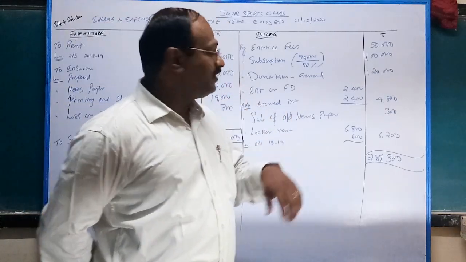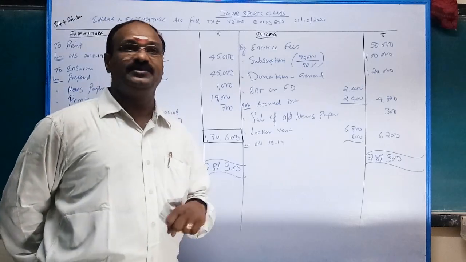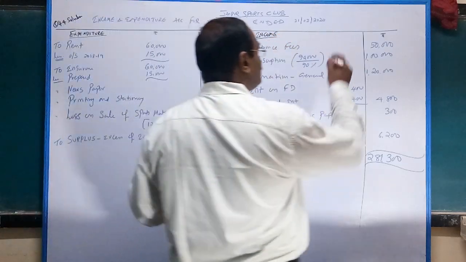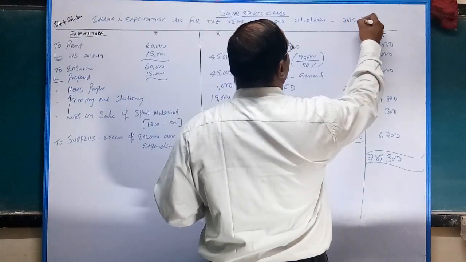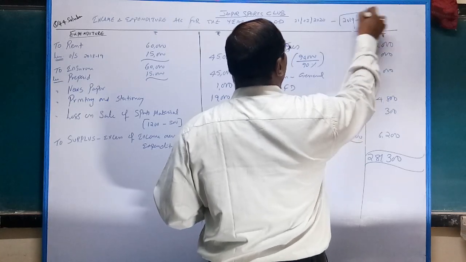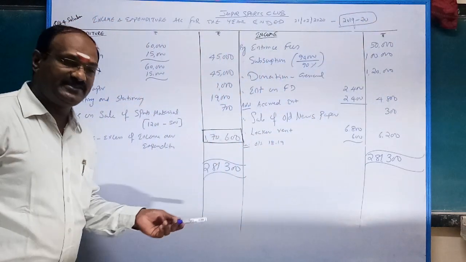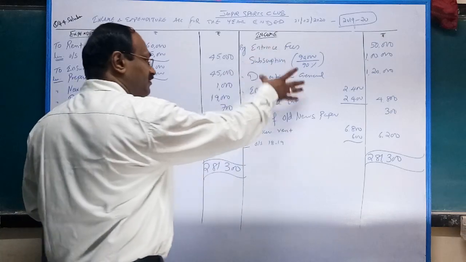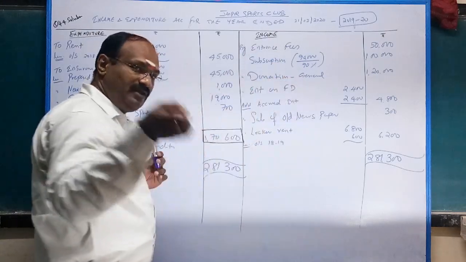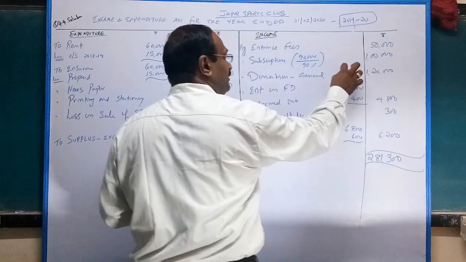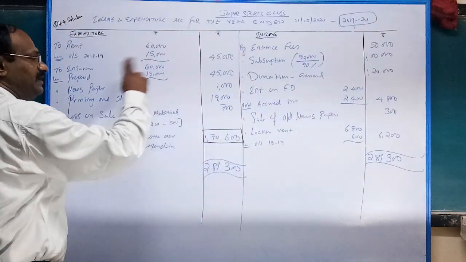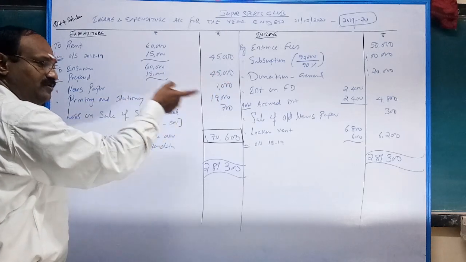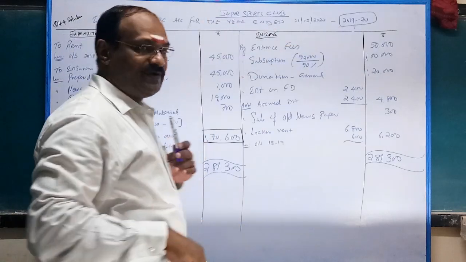Okay, 19-20, 18-19. Listen, we are preparing income and expenditure account for the year ended 31st March 2020, which is nothing but 2019-20. Already we discussed income and expenditure and profit and loss account. Both are the same. Our main aim is that income for the year alone is to be recorded. Repeat, income for the year to be recorded. Similarly, expenditure for the year only you have to record. Not previous year, not next year. So last year outstanding you have to ignore, and prepaid expense also you have to ignore.